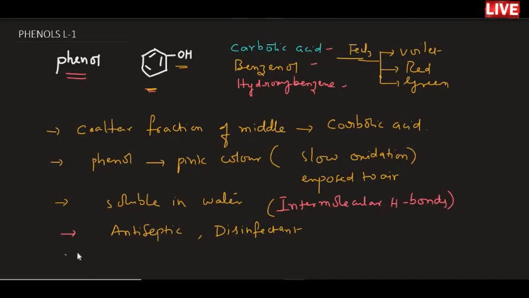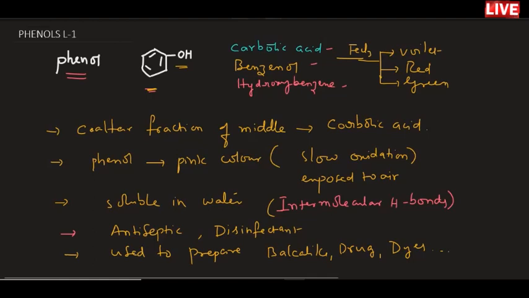Not only that, phenol is used to prepare bakelite, an organic polymer, as well as in the drug industry and dye industries, etc. So it has much importance in these industries.